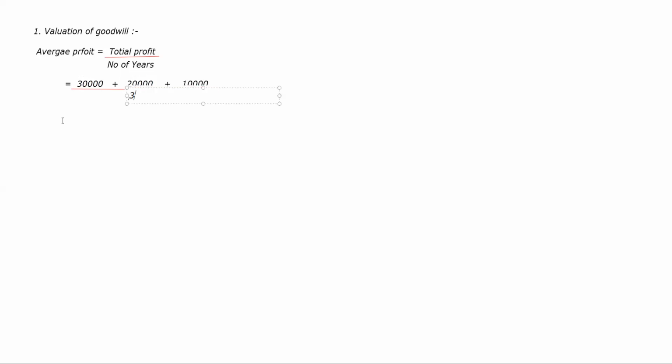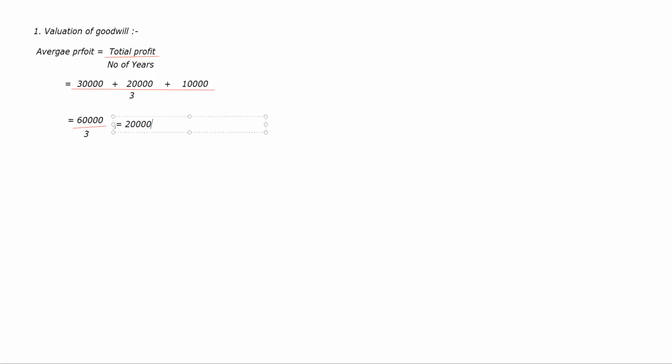So 60,000 upon 3. That will give you 20,000. So 20,000 is the goodwill. We have revalued it, so the valuation of the goodwill is 20,000.